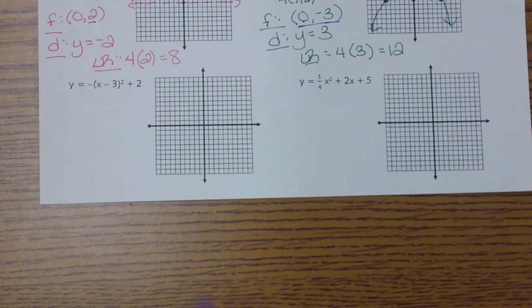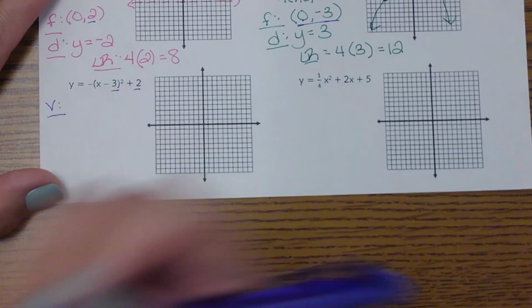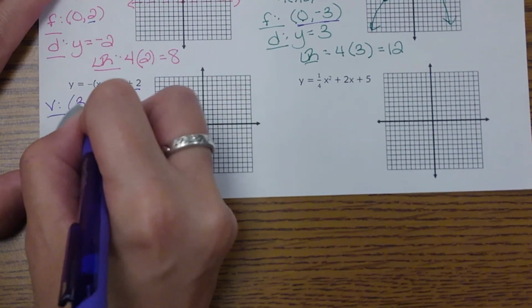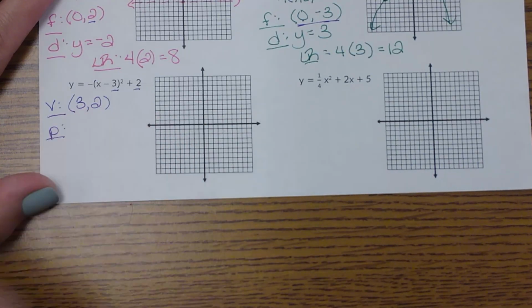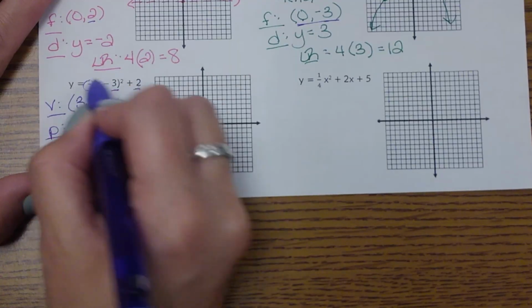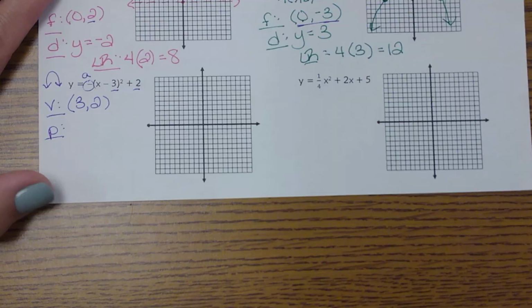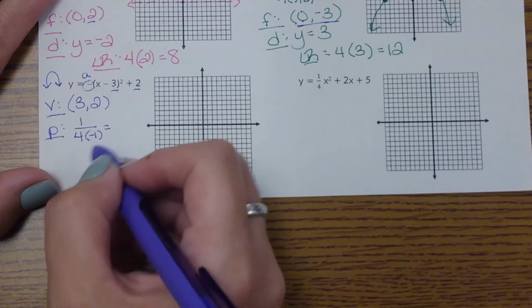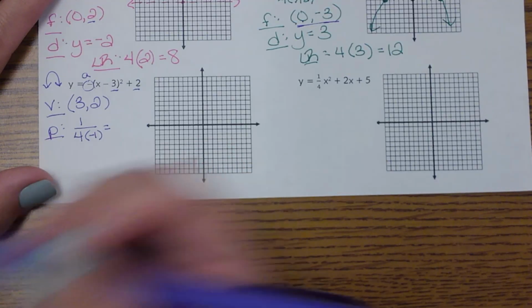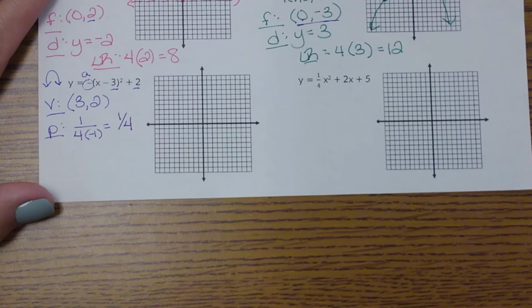So these are all connected. So that's going to help us on this next one. So if I look at the next one, a little bit more to it. It's still in vertex form. So looking at this one, my vertex is no longer 0, 0. It's going to be 3, 2, because remember these two numbers represent your vertex. So I am still going to find that focal length first. My a value is a -1. So that tells me my graph is going upside down. And I'm going to do 1 over 4 times a. Now again, that's going to give me a -4, but remember, it's always going to be a positive. So that would be a positive 1/4 for your focal length.